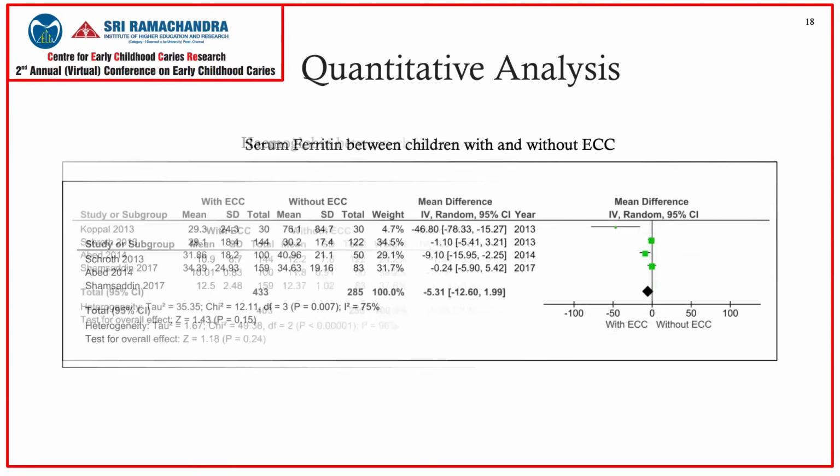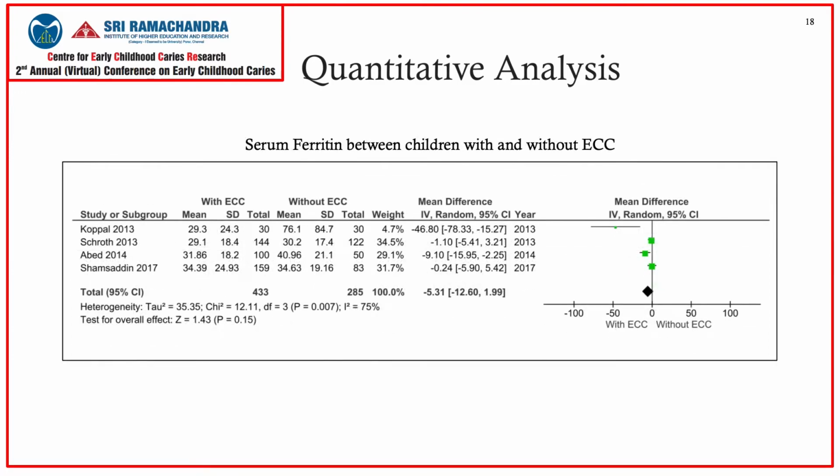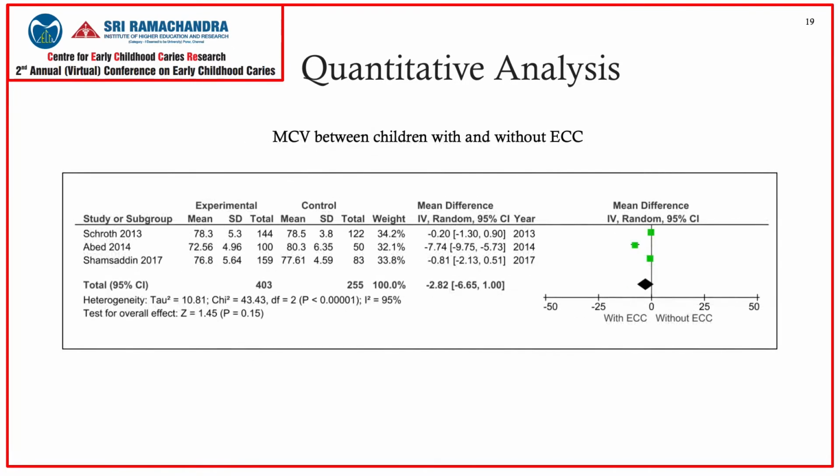Moving on to the quantitative analysis on serum ferritin between children with and without ECC, 4 included studies revealed no statistically significant difference between these two groups. 3 studies which compared the mean corpuscular values between the case and the control groups revealed no statistically significant association.